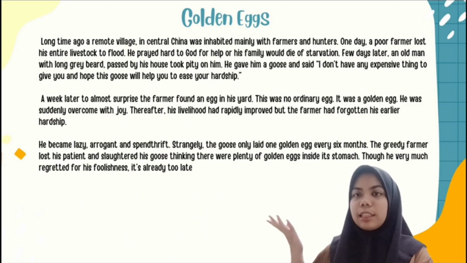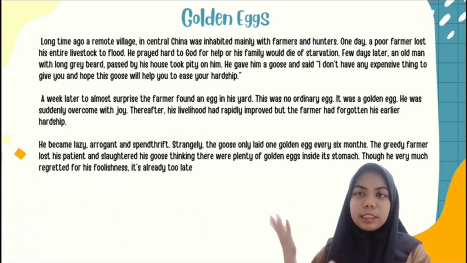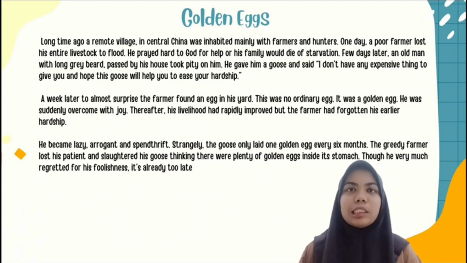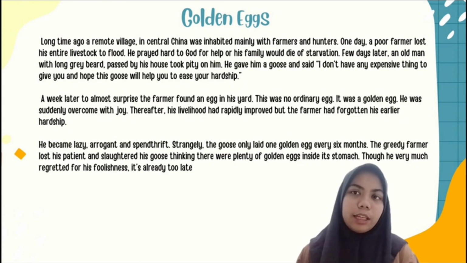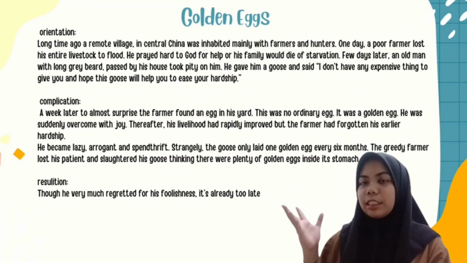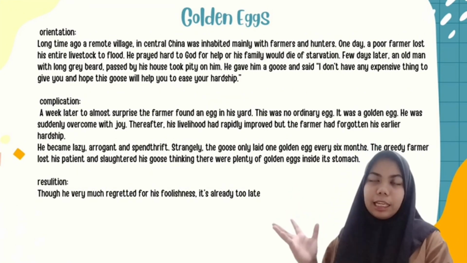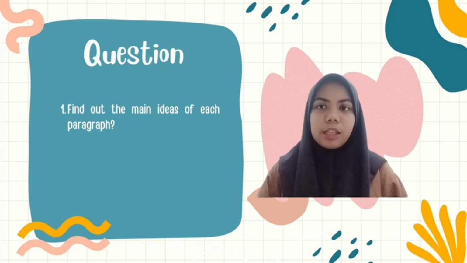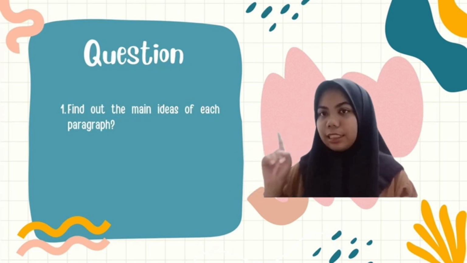So here's the text we will discuss. Before we discuss the questions, we will discuss the generic structure first. The generic structure of narrative text consists of orientation, complication, and resolution. So here's the generic structure of this text. Okay, next we will discuss five questions about this text.